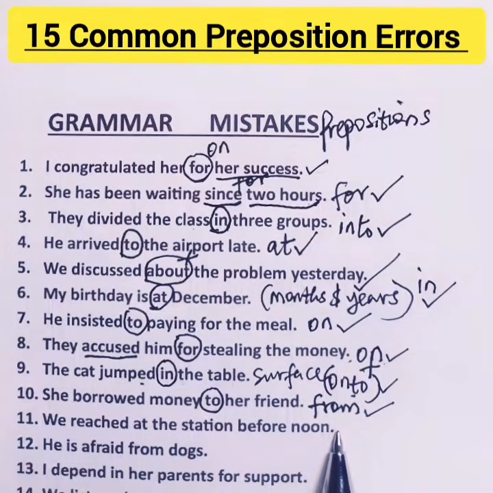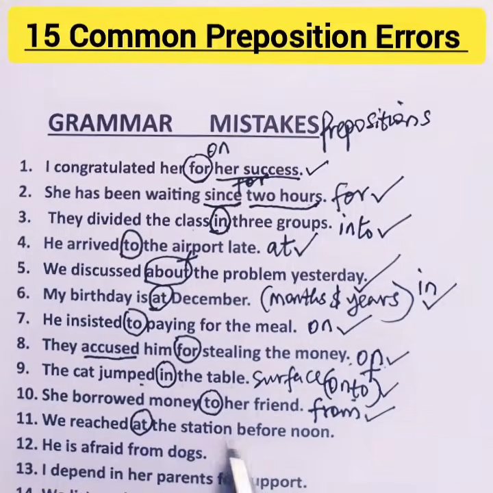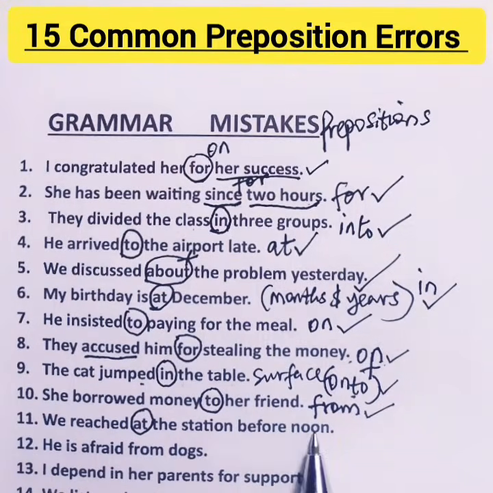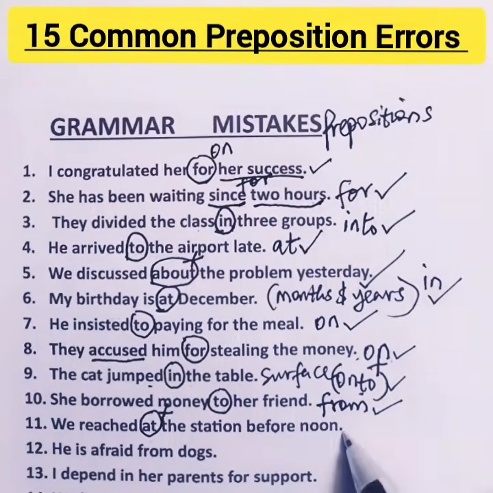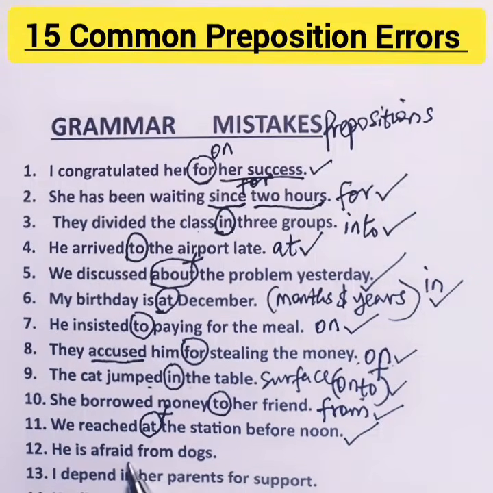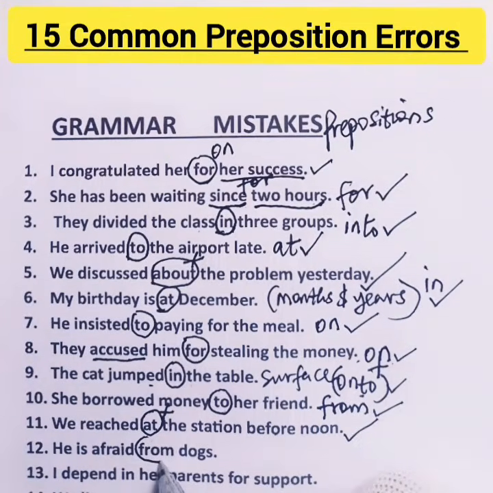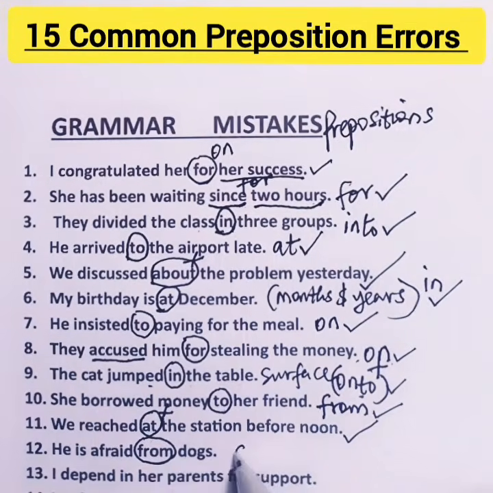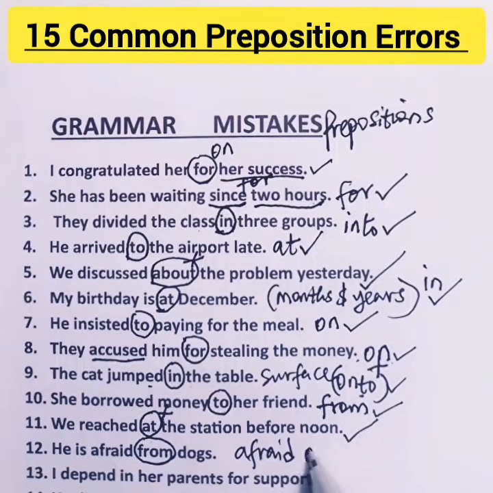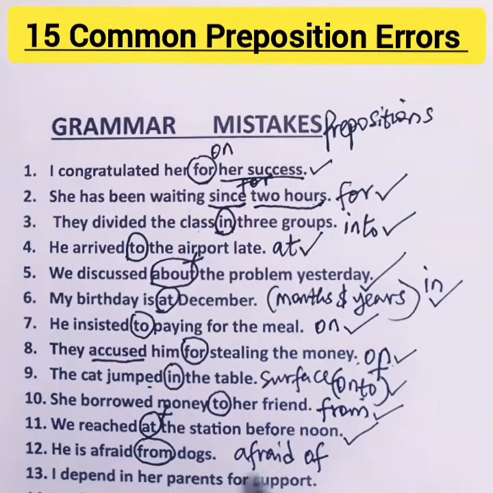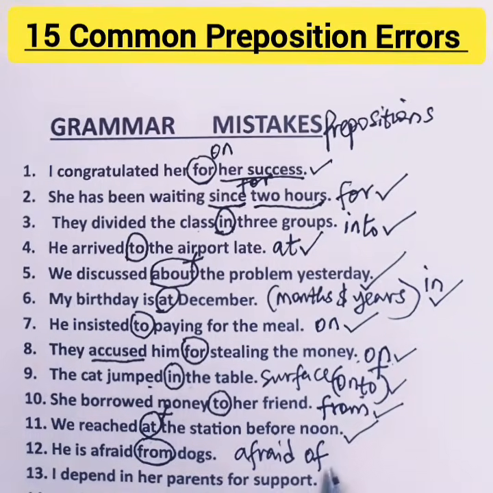11. We reached at the station before noon. Do you know what is wrong here? At shouldn't be here. You can simply say, we reached the station before noon. This is not needed in this sentence. Okay? 12. He is afraid from dogs. What is wrong here is the preposition from. When using the word afraid, use the preposition of with it, not from. This is a fixed expression. He is afraid of dogs.